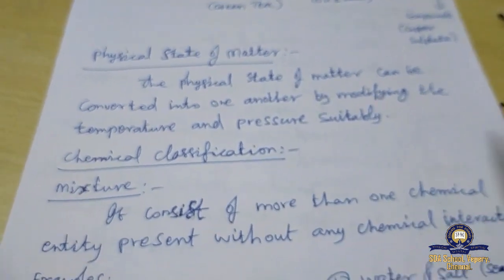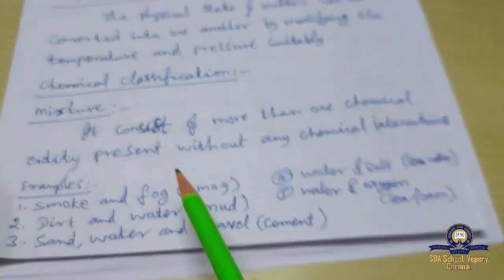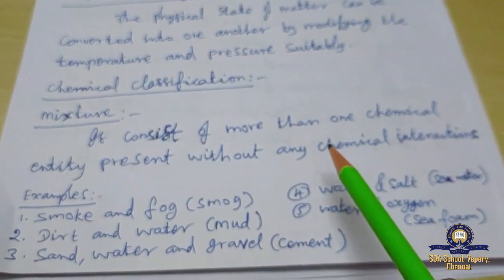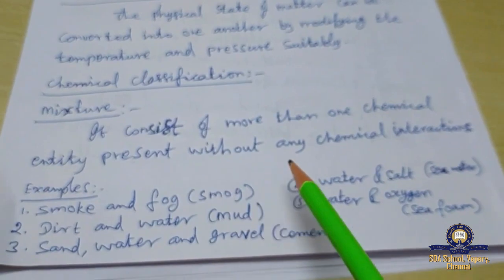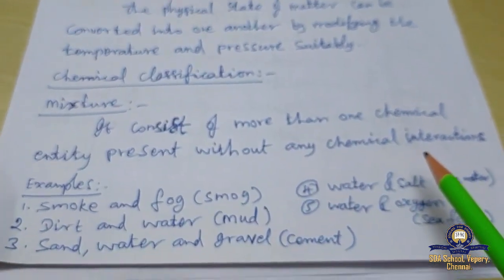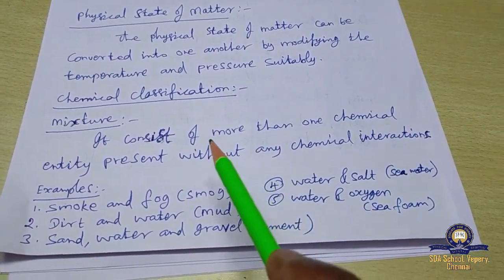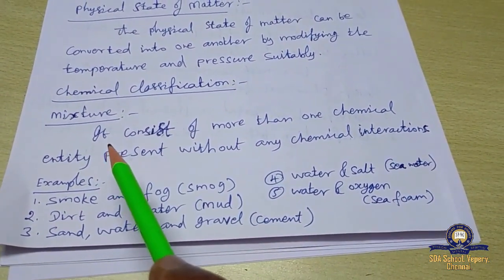Next, the chemical classification. Mixture. It consists of more than one chemical entity present without any chemical interactions. In chemical classification, the first topic is mixture.